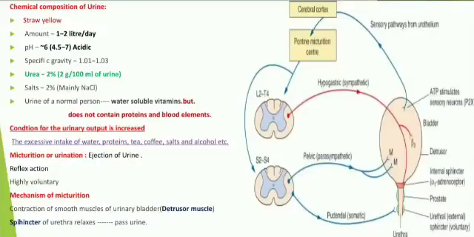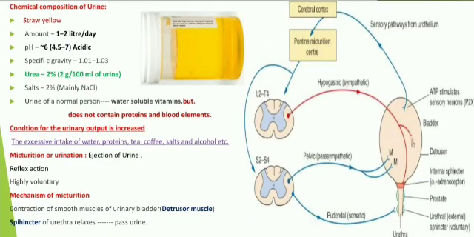And the next concept is the chemical composition of urine. This is a urine sample. If you look at this sample of urine from a healthy person, it is straw yellow in color. But the color of urine varies depending upon the health of individuals. If they are sick, or if they are taking certain kinds of drugs, there are changes in the urine color. In a healthy person, the color of urine is straw.